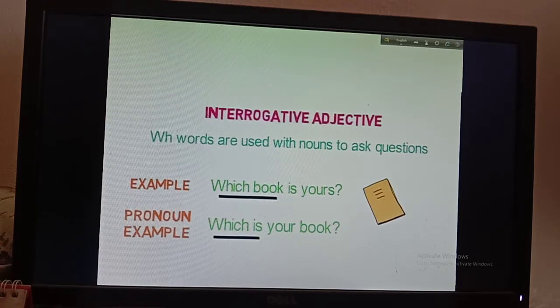But in the second sentence you can see that which is your book. So in this sentence which is used before a verb, not before a noun, that's why this which is not an adjective, this is a pronoun.